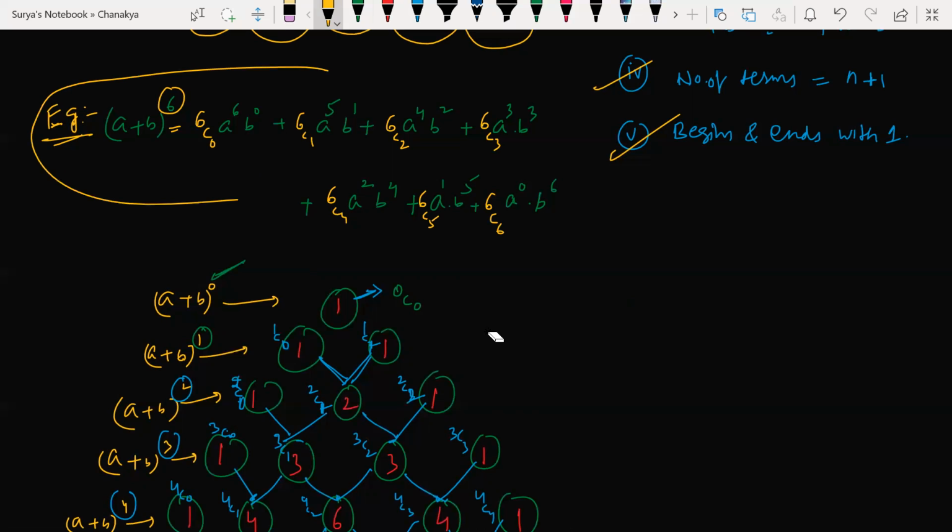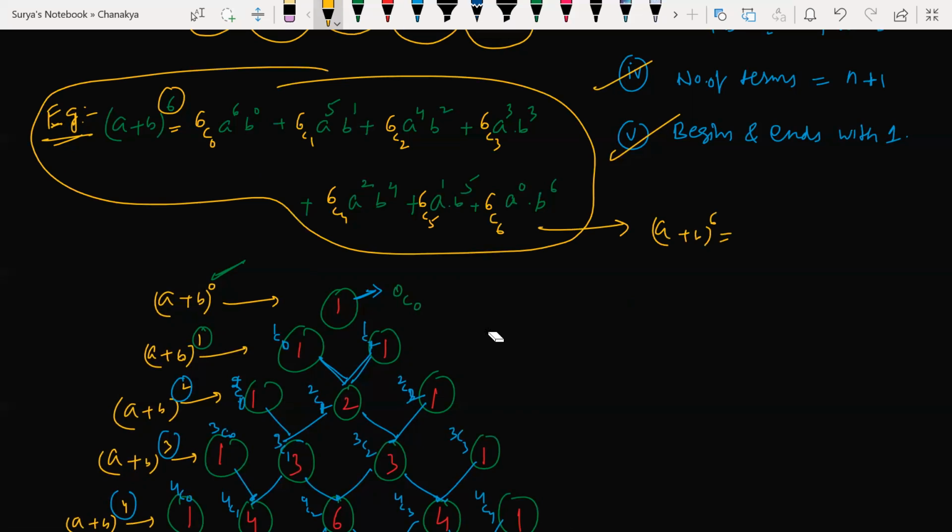Because if I solve all this, you will get the answer. A plus B whole to the power of 6 is equal to what now? 6C0 answer is what? 1. Yes or no? 1 into A to the power of 6 into B to the power of 0. Plus 6C1 answer is what? 6. A to the power of 5, B to the power of 1. Next, plus 6C2. Look at it, 6 into 5 by 2, so 15. Isn't it? 15 A to the power of 4, B to the power of 2.